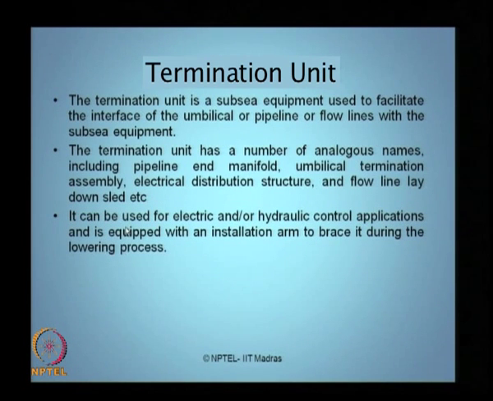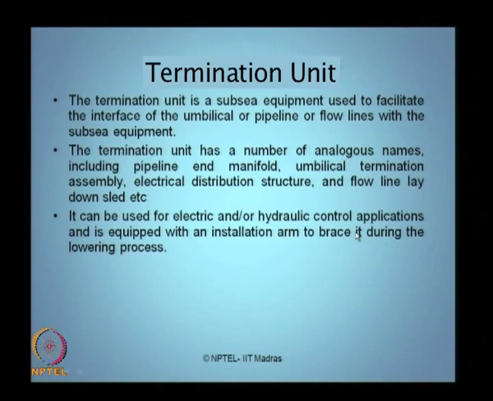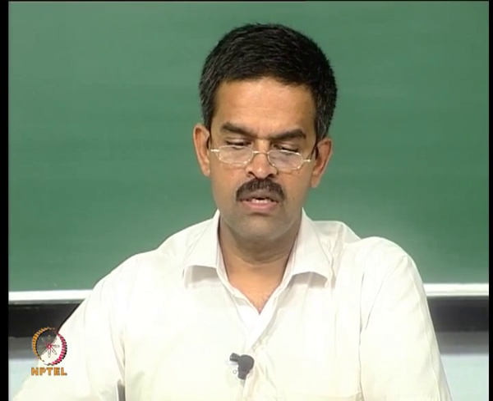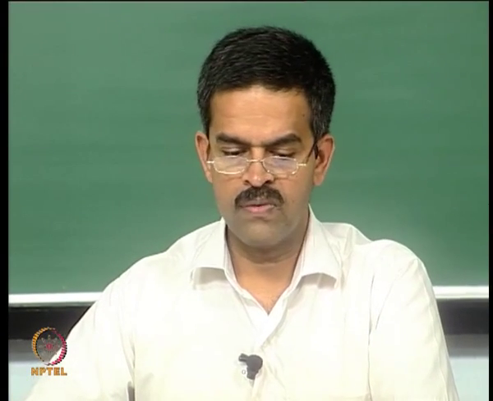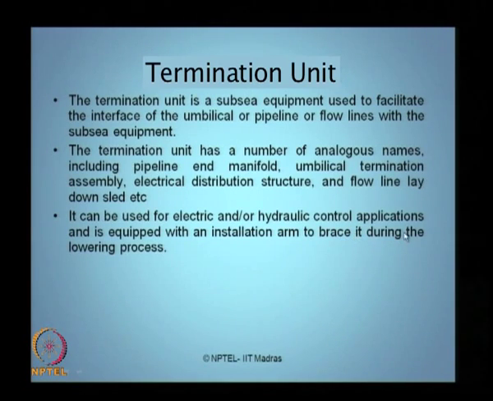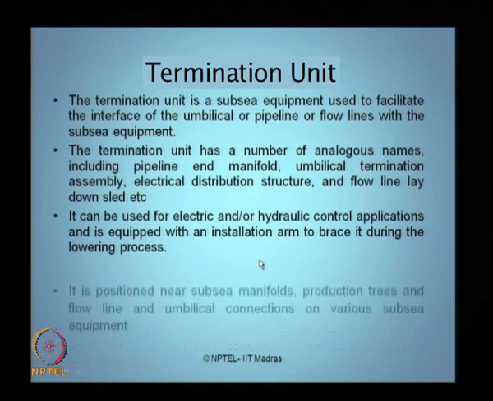It can also be used for electric or hydraulic control applications. That is also possible. It is equipped with an installation arm to brace it during the lowering process, because you have got to do this installation of the termination unit very carefully, because the termination unit is one of the vital pieces which connects the end of these lines to the subsea equipment. So, it comes with a bracing installation arm to brace it or tie it up very carefully while lowering it down.